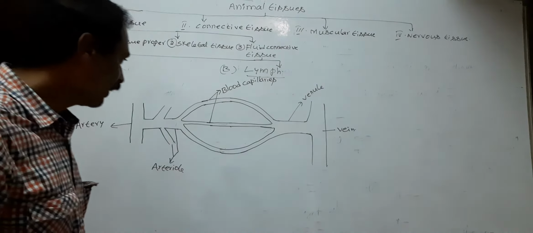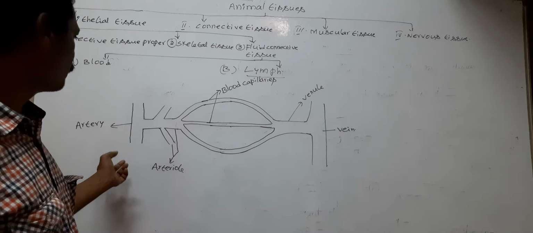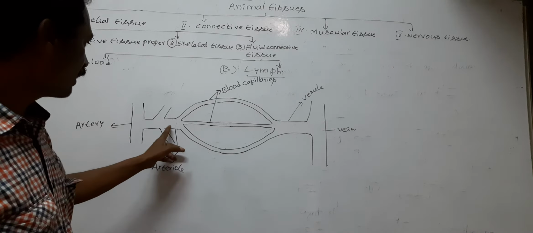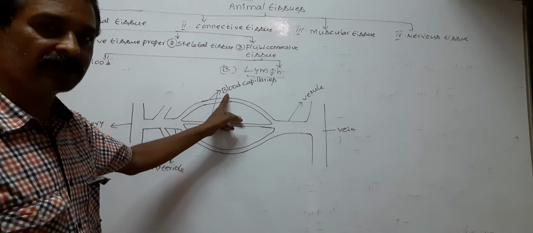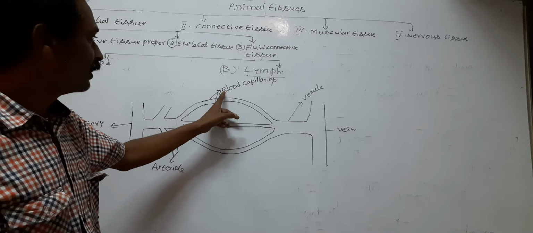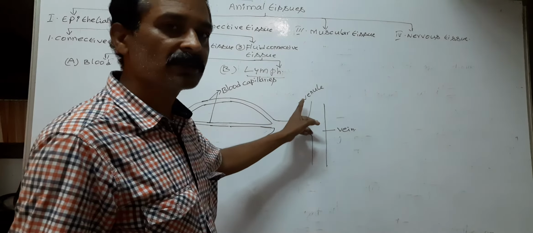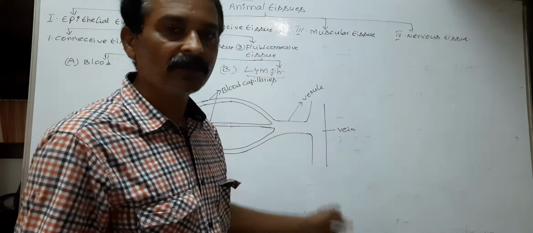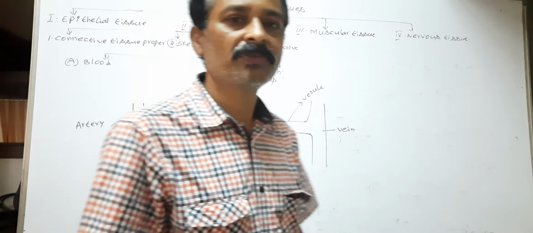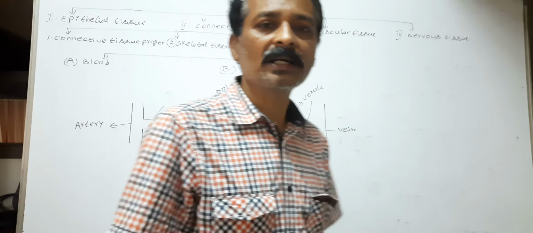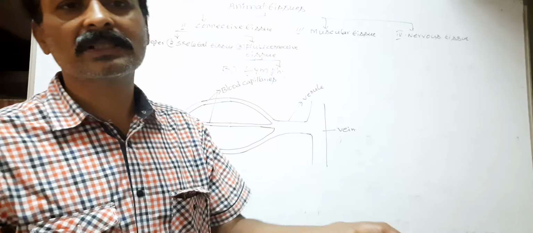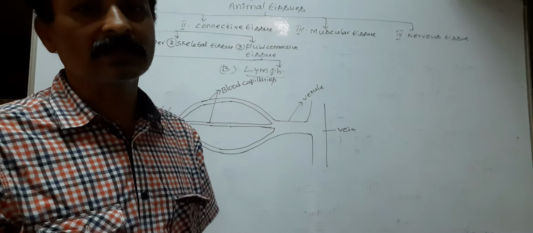So the arteries divide into small arteries, arterioles, and blood capillaries. The blood capillaries join to form venules, which join to form small veins. Small veins join to form main or large veins. Large veins open into the heart.